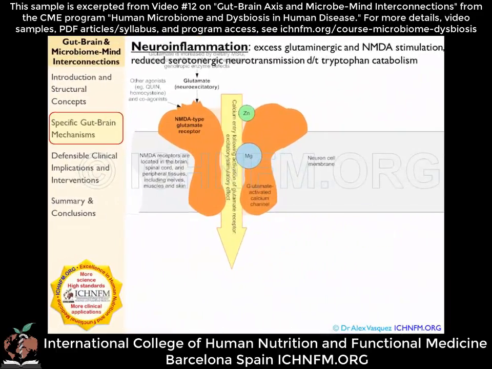On this page, I'm going to show you more details about the NMDA glutamate receptor, and we're going to use this model to consolidate what I've already talked about, and we're also going to use this model to advance to the next subtopic, and that is altered tryptophan metabolism.